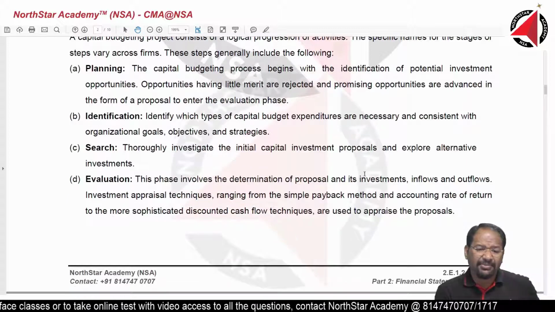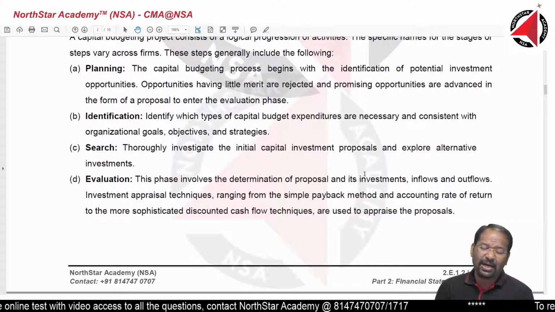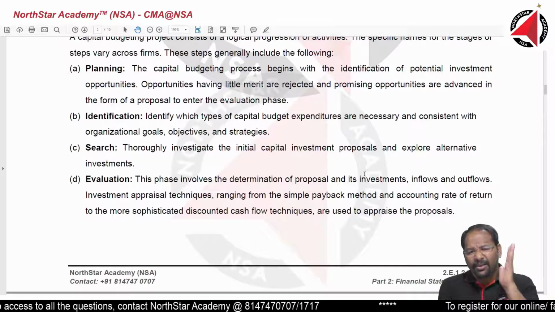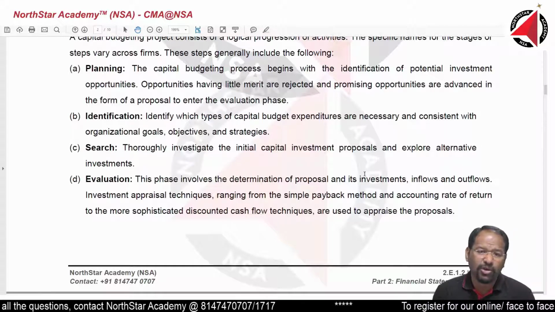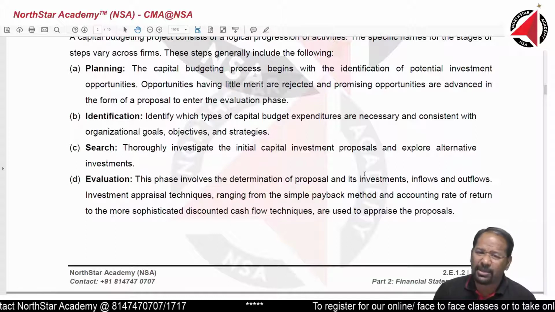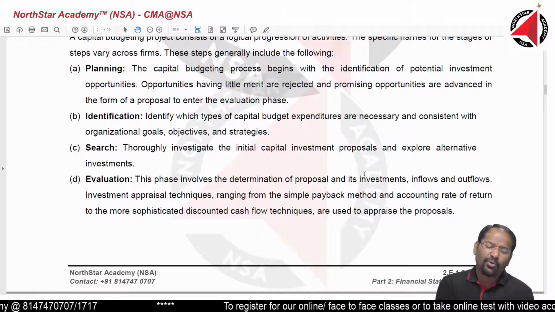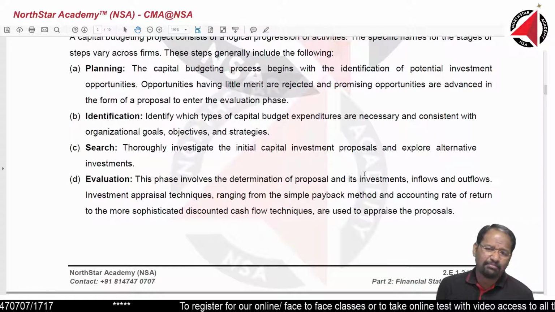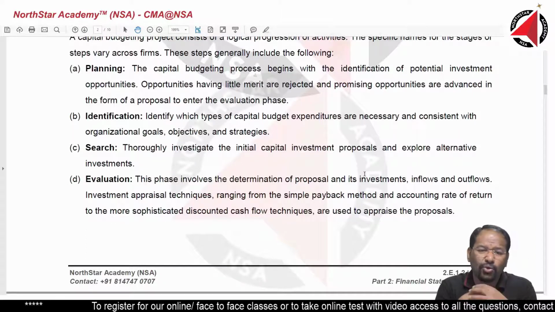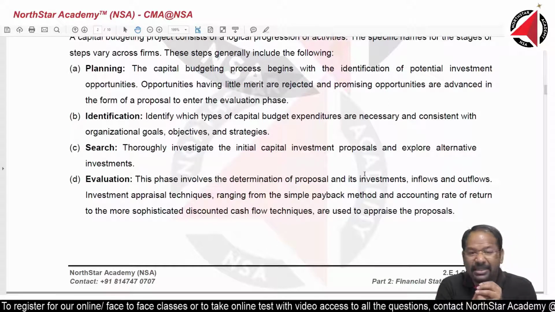Once we have identified, we find out how much money we have to invest. We find out what alternatives are available, because the first option looks good, but we should also look at alternatives. Can we go to the second option? Maybe the initial investment may be low, working capital investment may be low. Do I need such heavy machinery immediately? Don't know. We have to do all that search to find out what suits our requirement. Based on that, we evaluate whether it is exactly meeting our requirement or not.